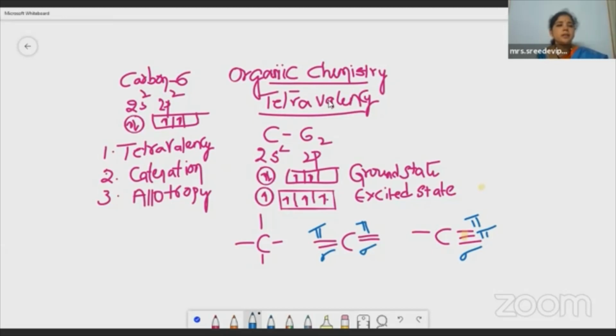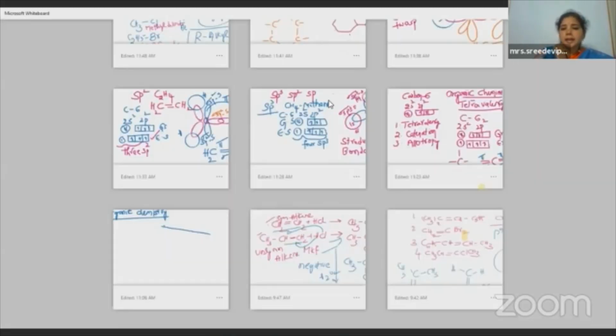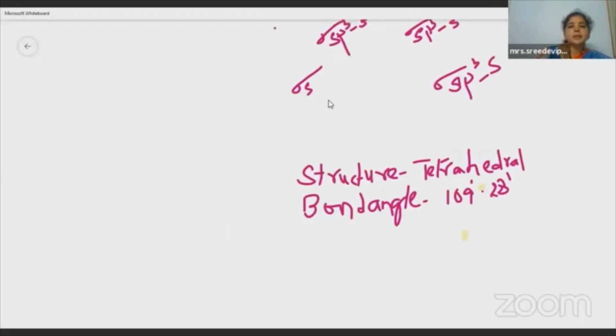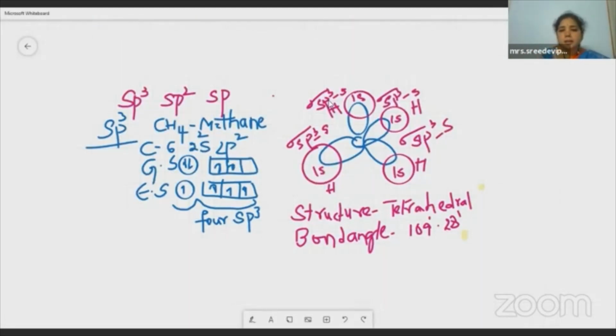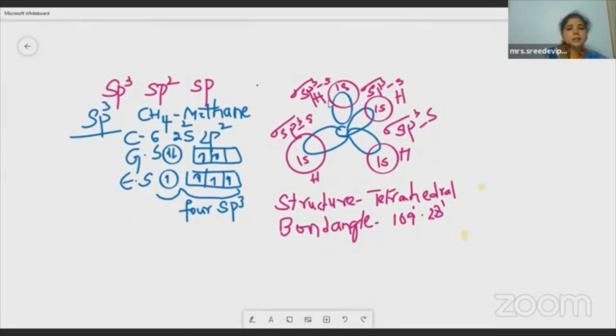Then it has the capacity to extend its hybridization into sp3. So please give a glance before the completion of this class. sp3 hybridization: the example is methane, structure tetrahedral, bond angle 109 degrees 28 minutes.